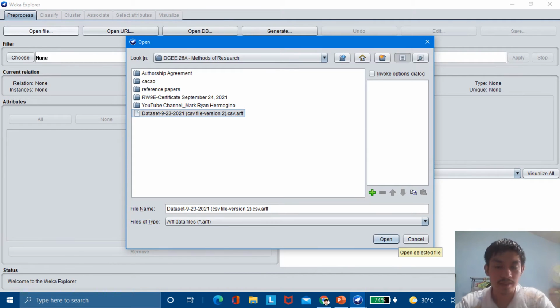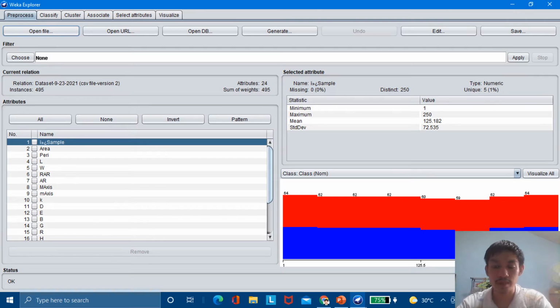So let's now open the ARFF file. Open. This is the quiz 1 version 2 improved file. Now we can see that there are differences in the results. It feels like we have really improved the file. You can now see that.